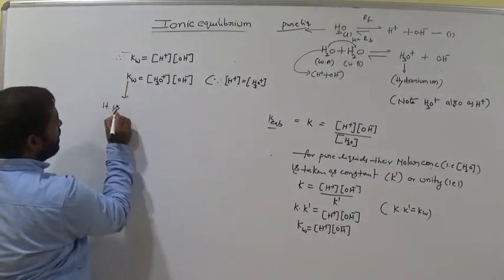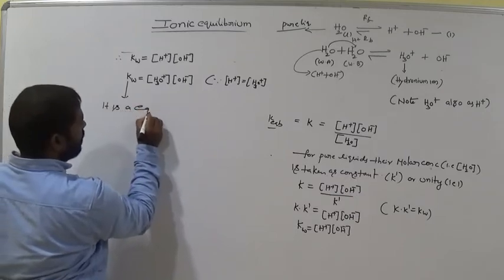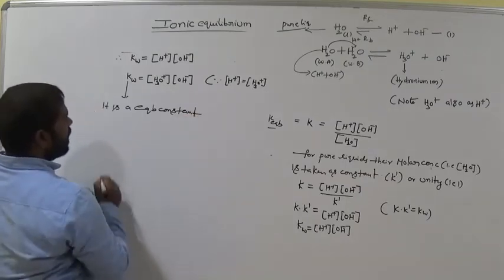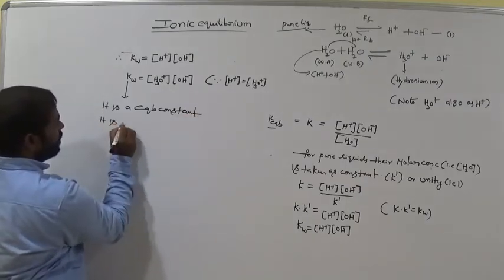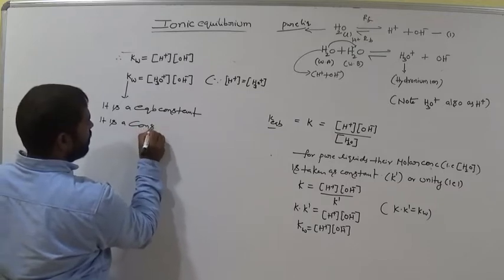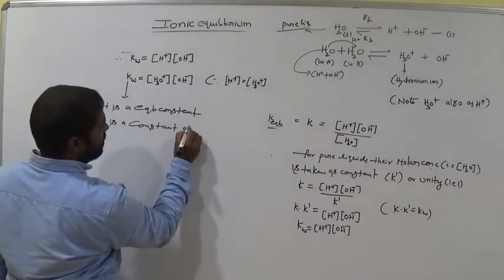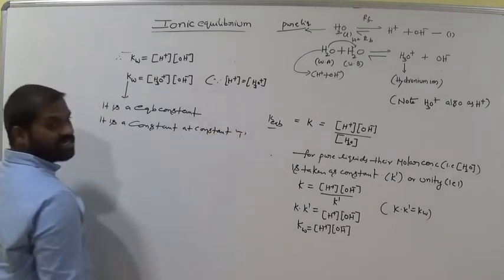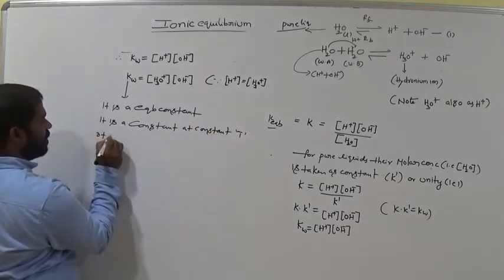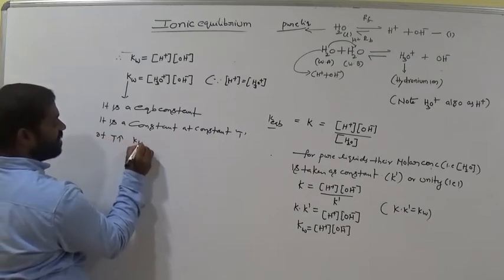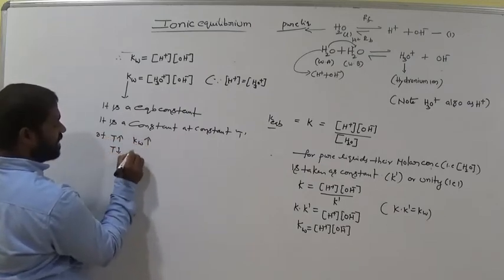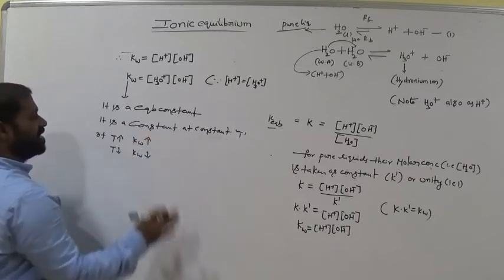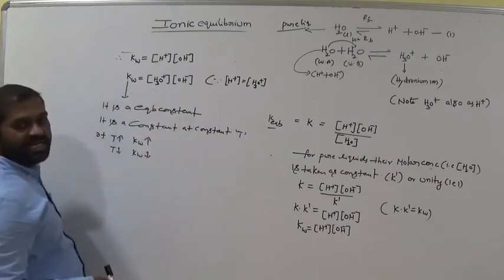So Kw is an equilibrium constant. Okay, it is a constant at constant temperature. If T increases, Kw also increases. If T decreases, Kw also decreases. Remember this. But at constant temperature, it is constant. Otherwise, there are no changes in Kw.